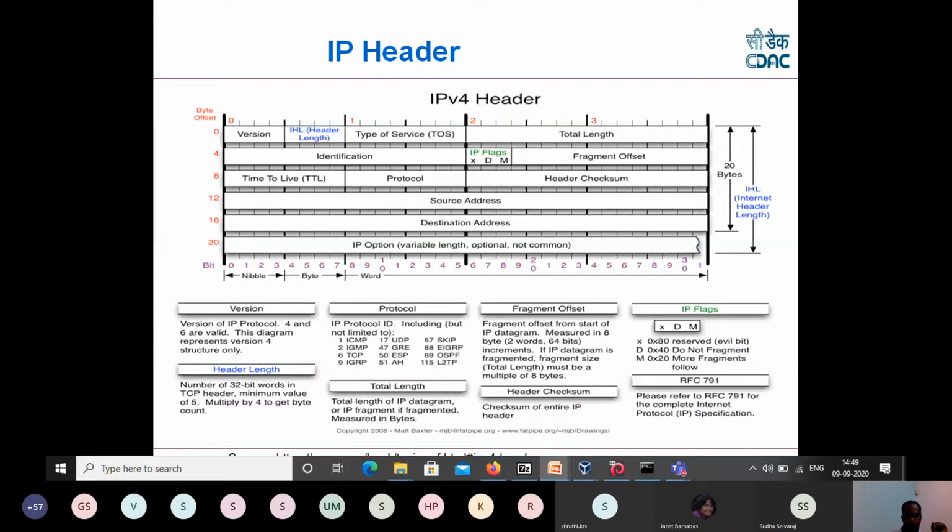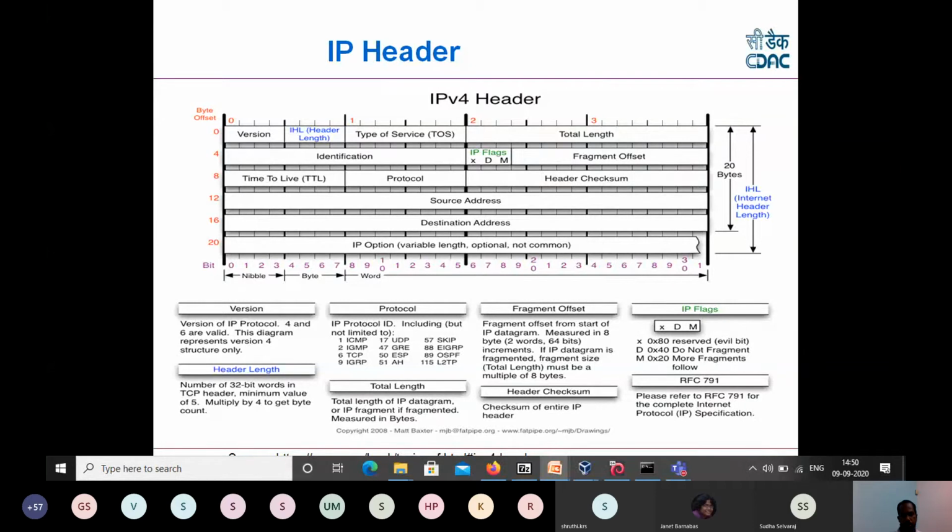Nowadays, because of IPv6 and so on, you may get some traffic with version 6 as well. Then what is the header length, what is the type of service, then the total length of this IP packet, the identification number, and if the packet is fragmented, the bits will be set for more fragments, don't fragment, all those things. Then time to live, how many hops it can pass to avoid looping. And the protocol field says what the above layer protocol is.